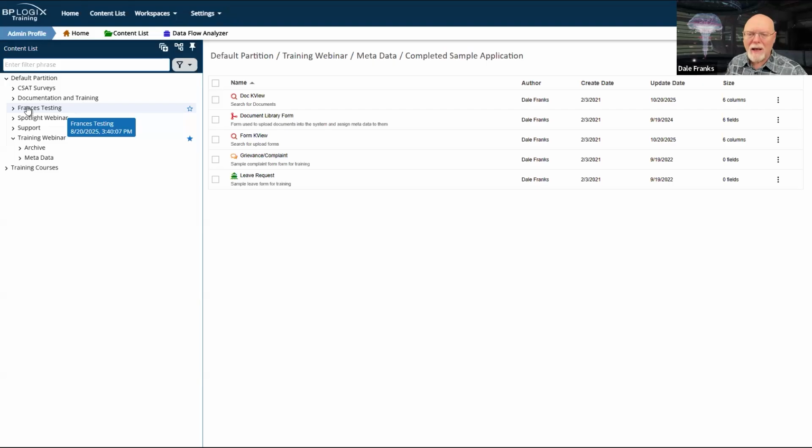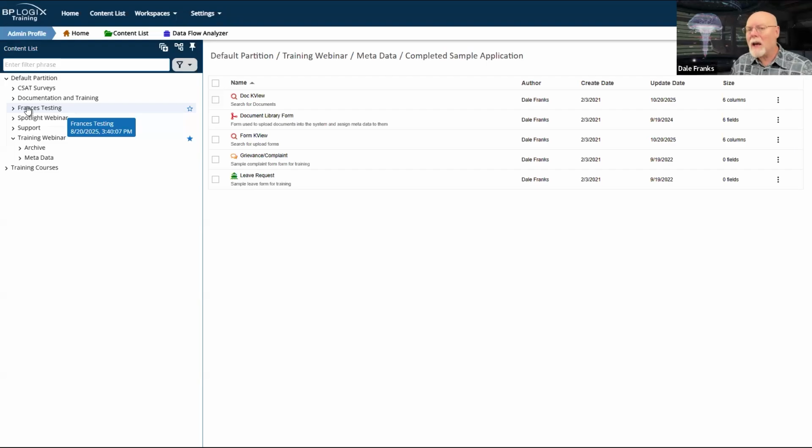So metadata gives me a system of organization outside of the traditional folder and file structure that I can create on basically an ad hoc basis if I want. Probably shouldn't do that, but I can create any organizational structure I want that is outside of the data. So I might have 5 or 10 different HR processes that are running, and I can assign HR metadata to them all.